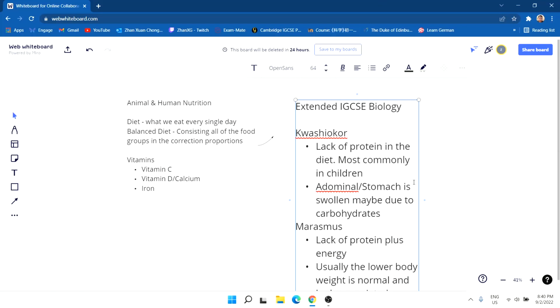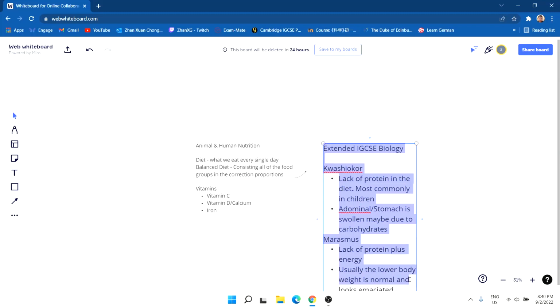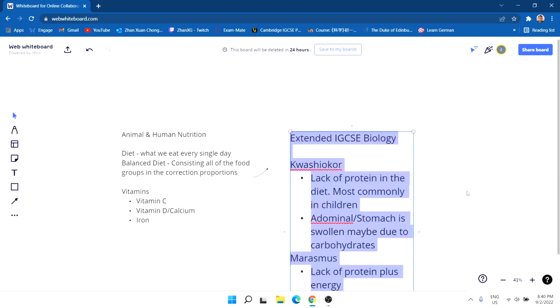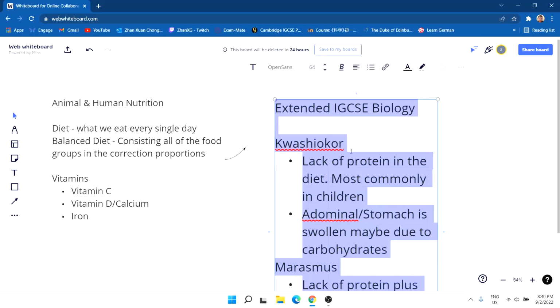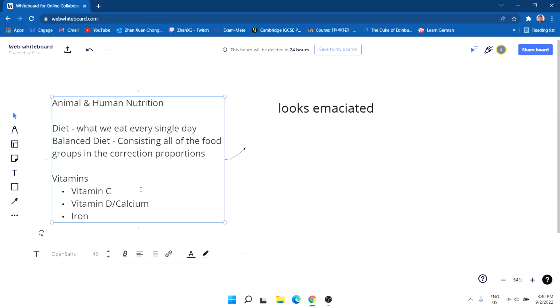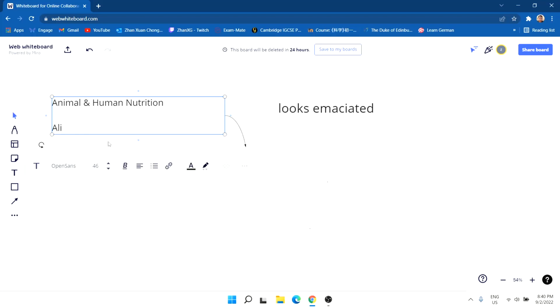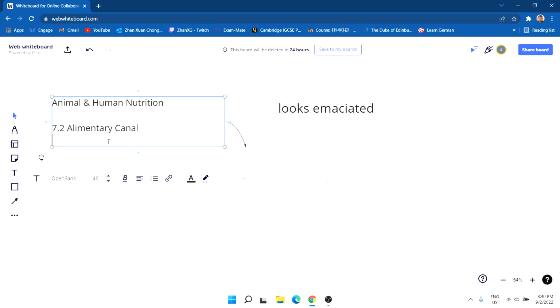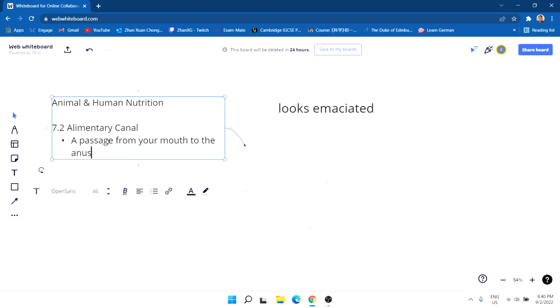Okay, now we are entering the alimentary canal. Okay, we're entering the alimentary canal right here. So it's 7.2, the alimentary canal. So we all know what the alimentary canal is. It's basically a passage from your mouth to the anus.